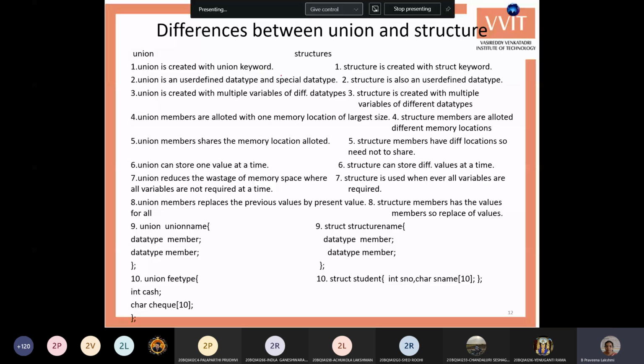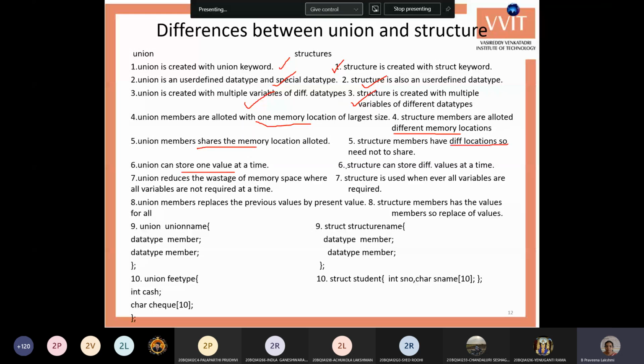Union is created with the union keyword, structure is created with the struct keyword. Union is a user defined data type, structure is also a user defined data type. Union is created for multiple variables of different data types, structure is also for the same purpose. Union is allotted one memory location, structure is allotted different memory locations. Union shares the memory, structure allocates different memory and doesn't share.